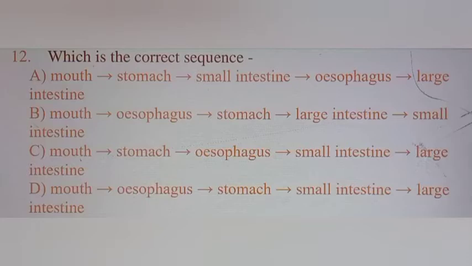Question number 12. Which is the correct sequence? Option A, mouth, stomach, small intestine, esophagus, large intestine. Option B, mouth, esophagus and stomach, large intestine, small intestine. Option C, mouth, stomach, esophagus, small intestine, large intestine. And option D, mouth, esophagus, stomach, small intestine, large intestine. It is quite a simple question. The correct sequence is D, where the mouth is followed by the esophagus, then the stomach and small intestine, and at the last the large intestine.